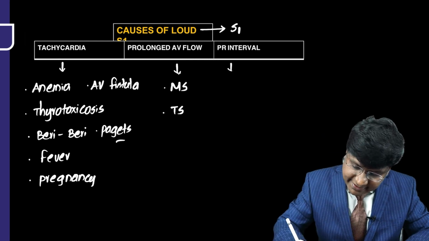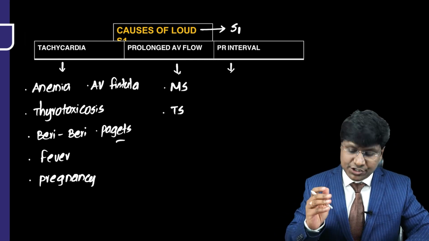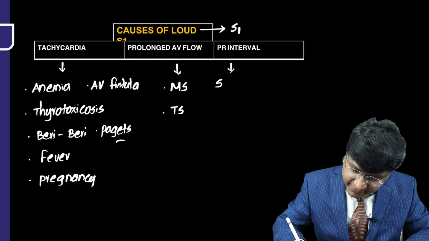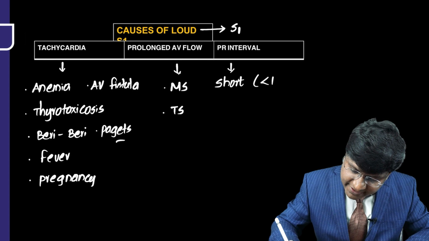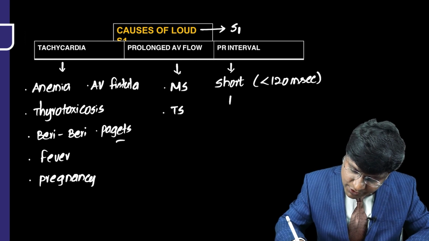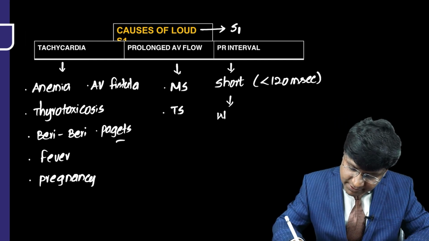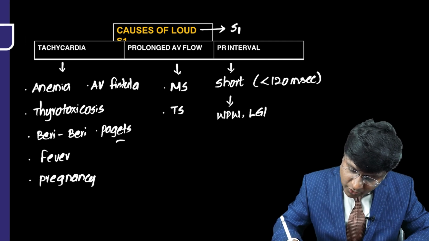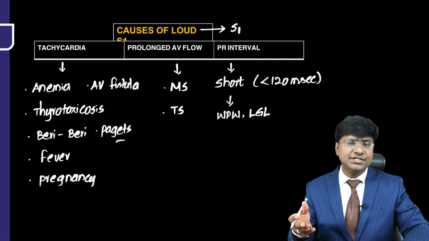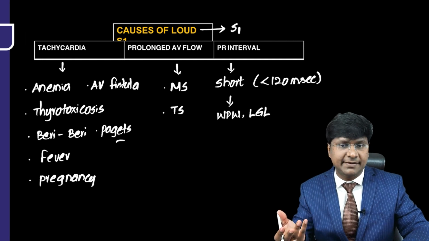And next is the PR interval. So what are the conditions where you will have a short PR interval? Short PR interval means the PR interval is less than 120 milliseconds. That is in patients with WPW syndrome as well as Lown-Ganong-Levine syndrome. These are the conditions where you have the presence of accessory pathways.